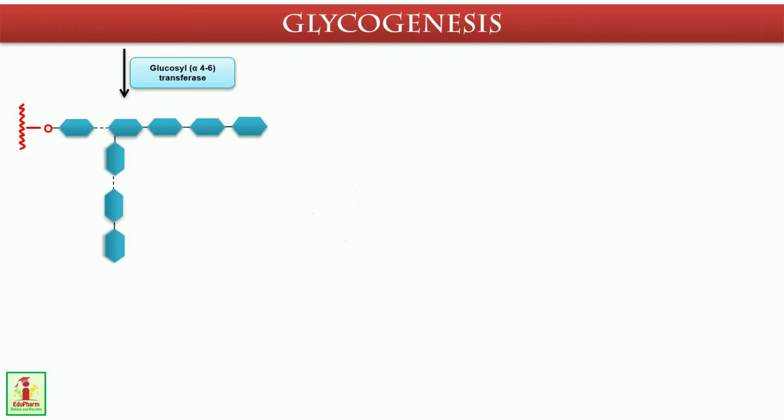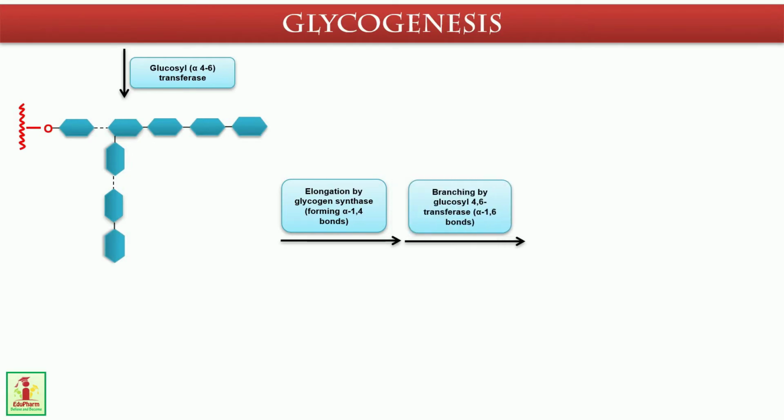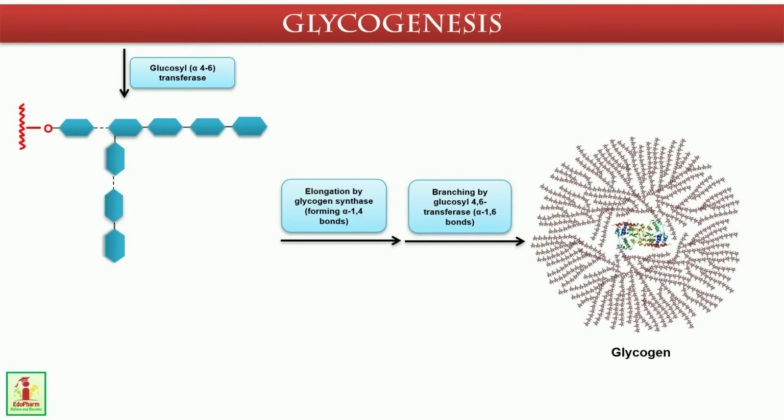Now, glycogen synthesis by glycogen synthase. Glycogen synthase is responsible for the formation of 1,4-glycosidic linkages. This enzyme transfers the glucose from UDP glucose to the non-reducing end of glycogen to form alpha-1,4 linkages.